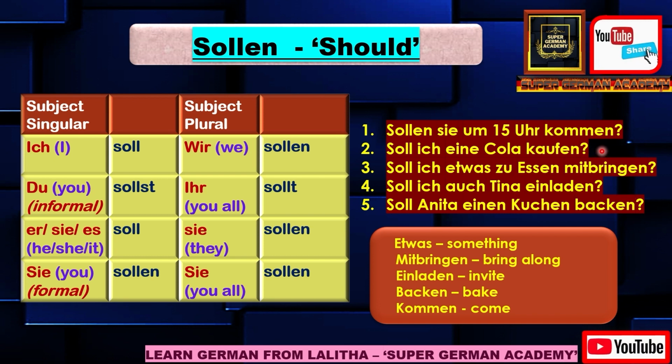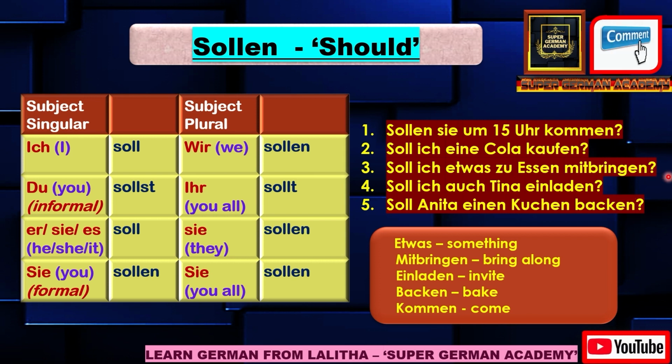Second question. Soll ich eine Cola kaufen? Should I buy a cola? Eine Cola means a cola. Kaufen is the verb meaning buy. So soll ich eine Cola kaufen means should I buy a cola?